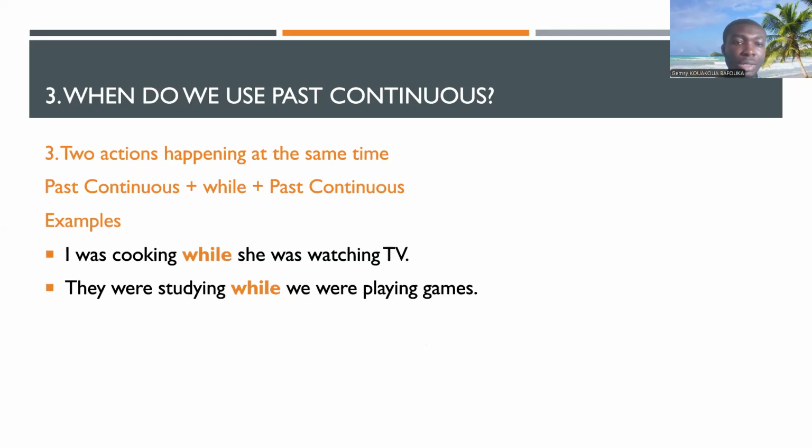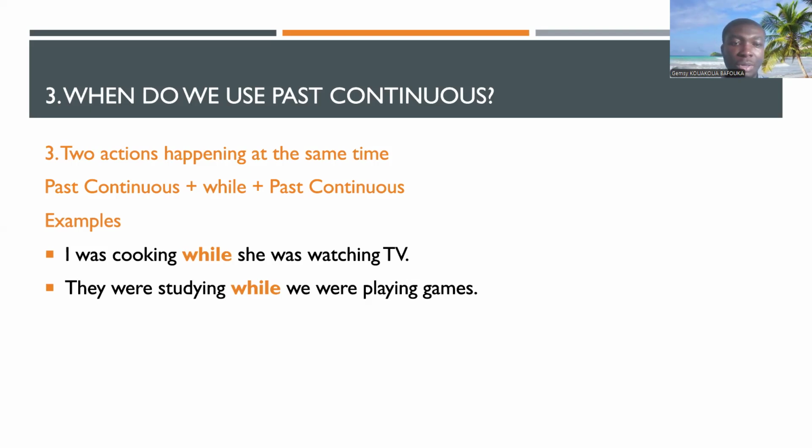And we also use the past continuous if you want to express parallel actions, okay, that were ongoing in the past at a specific time. For example, two actions happening at the same time in the past. We call these parallel actions. So when you want to express parallel actions, we also use the past continuous. Here the structure is past continuous plus while plus past continuous.